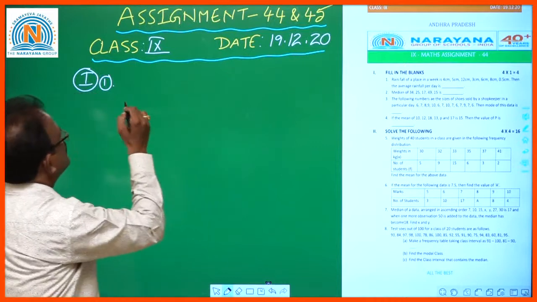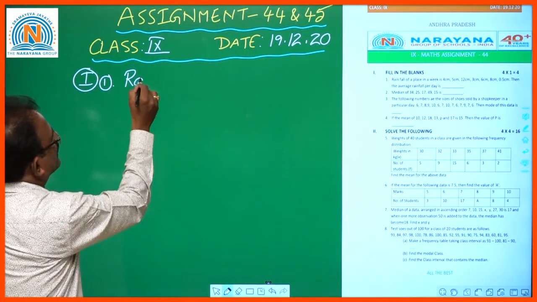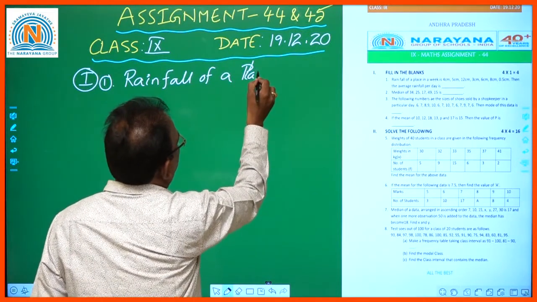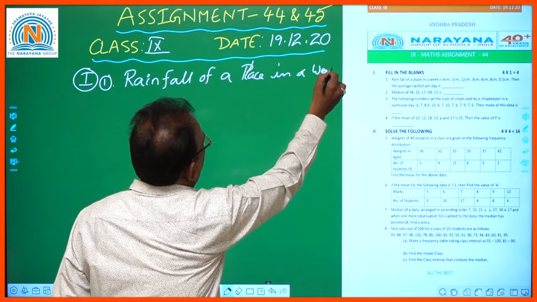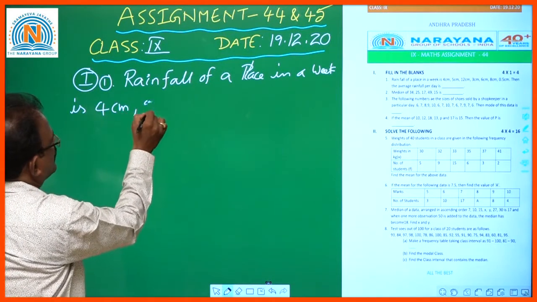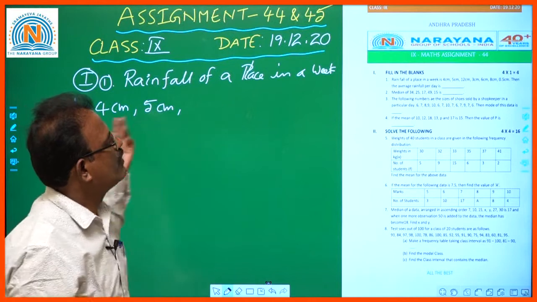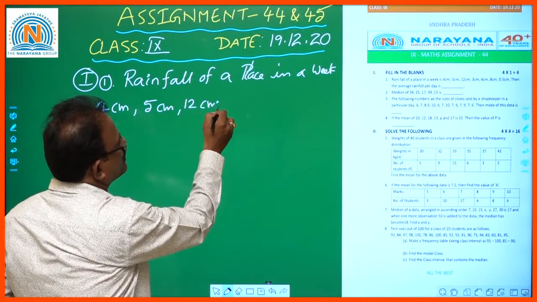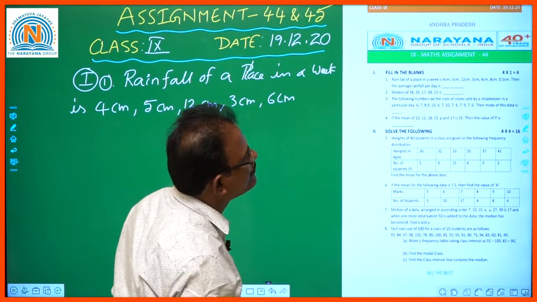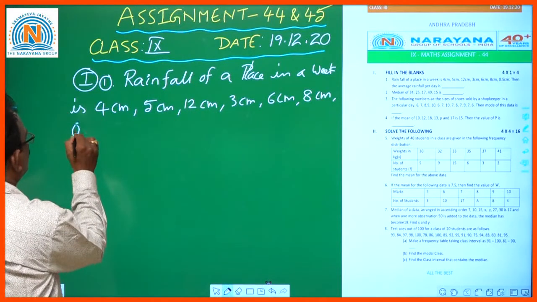So, the first one of the first Roman. The rainfall of a place in a week, from Monday to Sunday or Sunday to Monday, is 4 centimeters, 5 centimeters, 12 centimeters, 3 centimeters, 6 centimeters, 8 centimeters, and 0.5 centimeters.